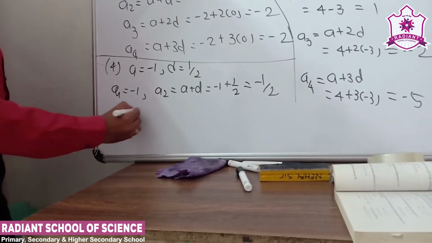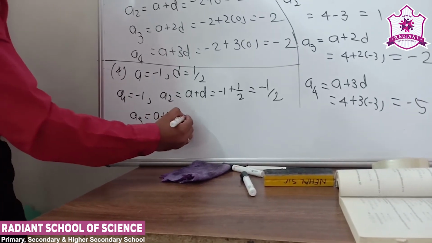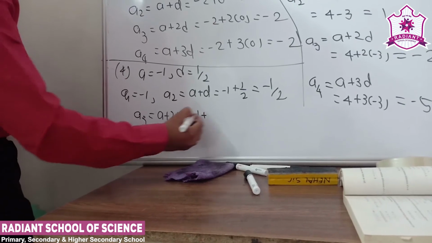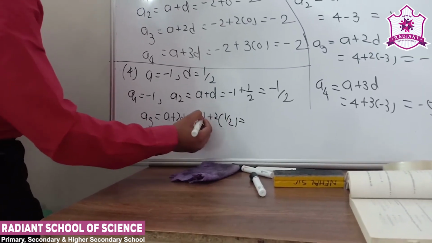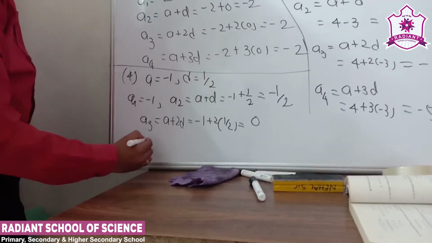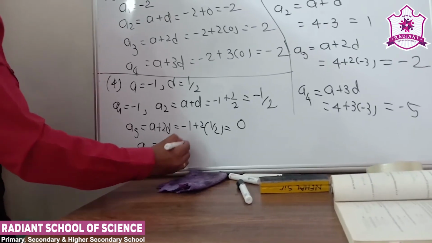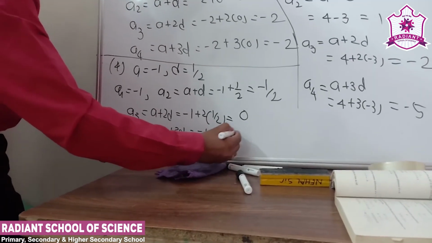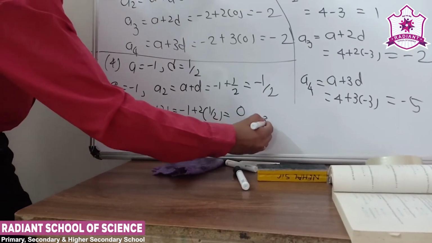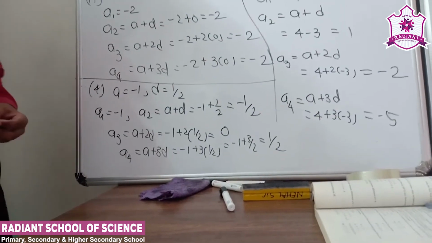Third term is equal to a plus 2d, so minus 1 plus 2 into 1 by 2, the 2s cancel, minus 1 plus 1 is 0. Now the fourth term is equal to a plus 3d, so minus 1 plus 3 into 1 by 2, so minus 1 plus 3 by 2 and we got 1 by 2. Clear?